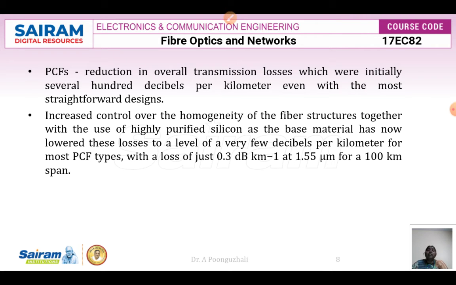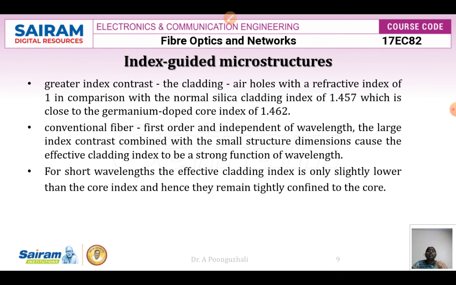For example, a loss of just 0.3 decibels per kilometer at 1.55 micrometer over a 100 kilometer span. Now, index guided microstructures.